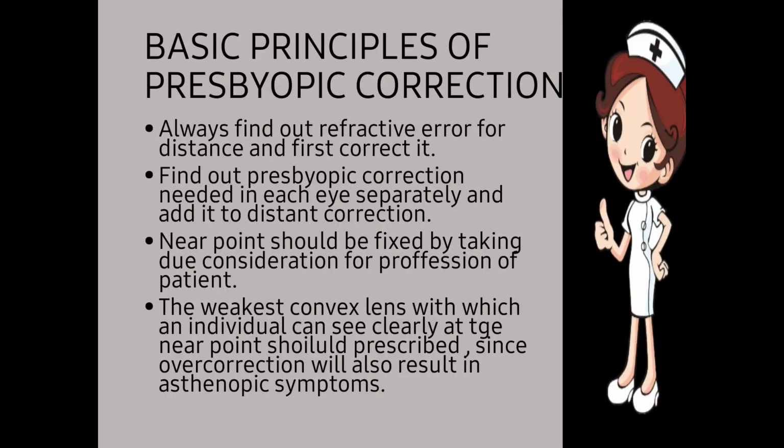We have to give the lesser convex lens at which the individual can see clearly, because the distance correction should be there and we have to add both of these, then the presbyopic glass will be made. If overcorrection is given here, it leads to asthenopic symptoms.